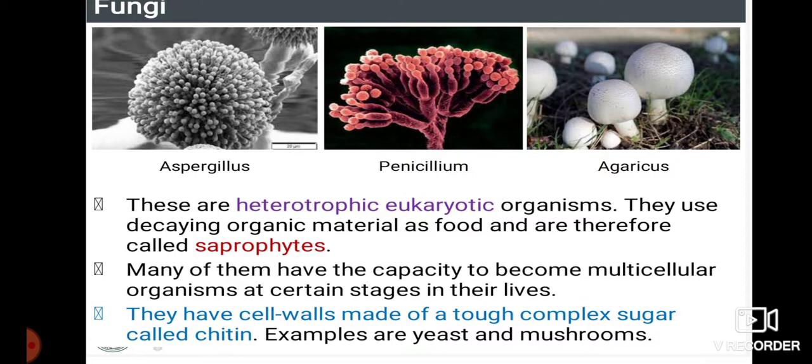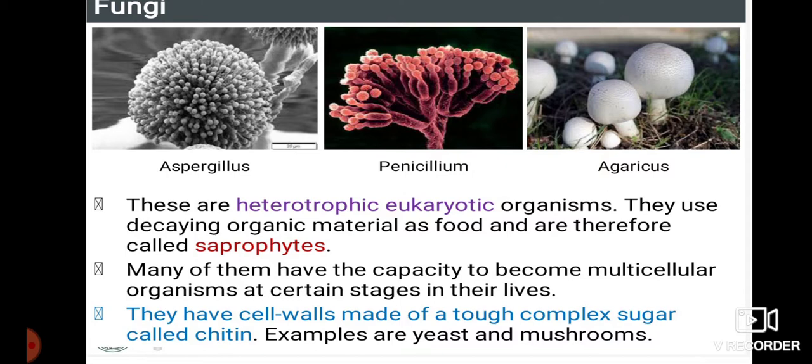These are heterotrophic eukaryotic organisms. Heterotrophs are those organisms which do not prepare their own food. That is important here. They use decaying organic material as food and therefore are called saprophytes. So, what do you mean by the word saprophytes? Saprophytes are organisms that depend on dead and decaying organic matter. So, all kinds of fungi are saprophytic organisms.